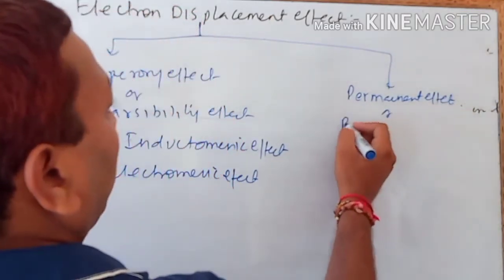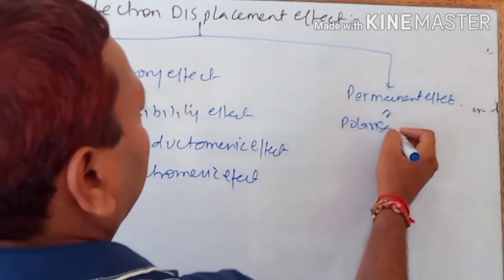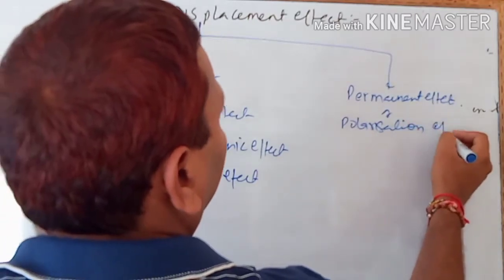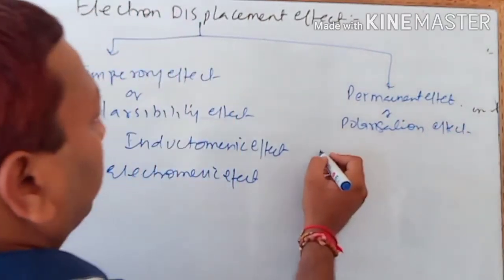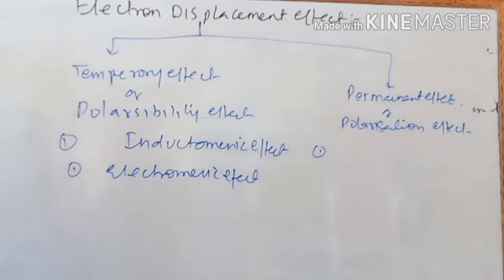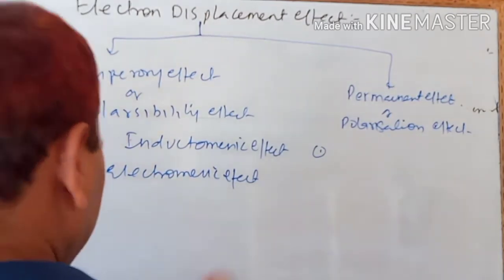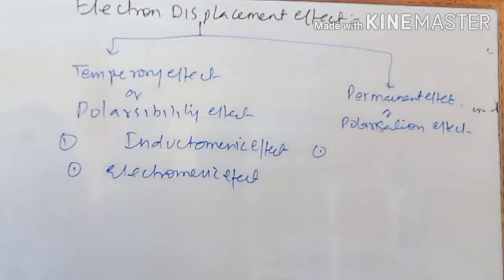or polarization effect. Okay, so it is broadly classified in 4 parts. Number 1 is, children, the inductive effect.